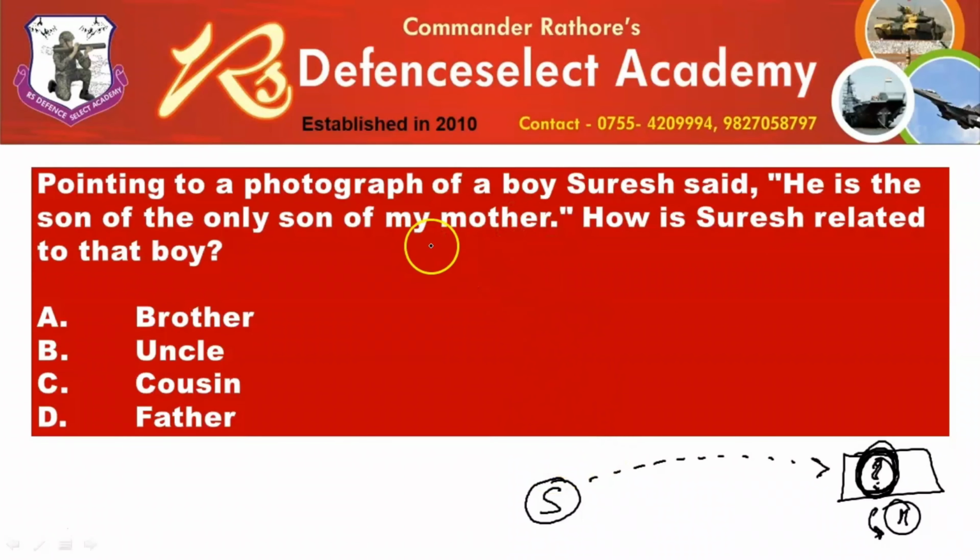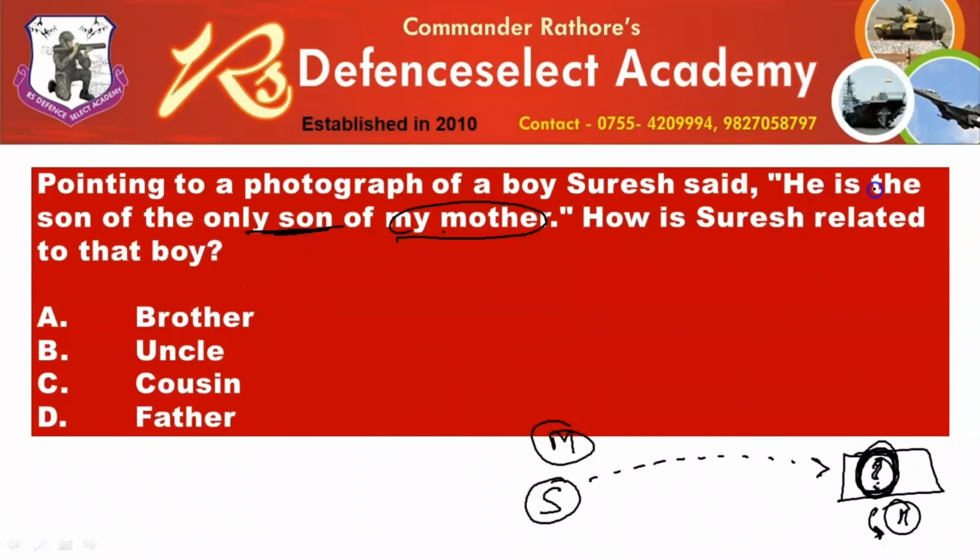Okay. Obviously, when it is written "my mother", Suresh is telling this by looking at that photograph. So that means Suresh is talking about his mother. He's saying that person is the son of the only son of my mother. Only son of my mother means he is talking about himself.